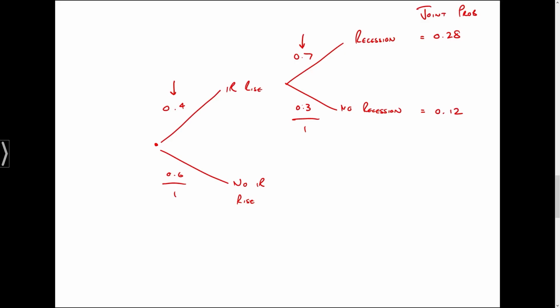Now, we can use this to demonstrate the total probability rule. Total probability rule, if we take those joint probabilities and add them together, we will get the probability of the interest rate rise. So let's just sum these together. 0.28 plus 0.12 gives us 0.4, which is the unconditional probability of an interest rate rise. So the sum of the joint probabilities gives you, in this case, the unconditional probability. And of course, we've calculated those joint probabilities by taking the unconditional probability multiplied by the conditional probabilities.